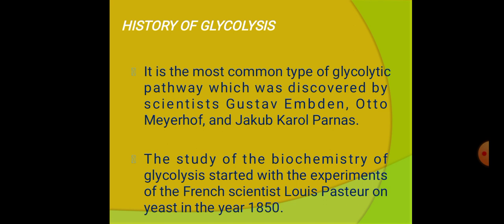The biochemical experiments in glycolysis started with the experiments of the French scientist Louis Pasteur in the year 1850. The discovery of the pathway took almost 100 years to fully unravel. The mechanism originally arose from the curiosity to understand the fermentation process so that only the better wines could be made.